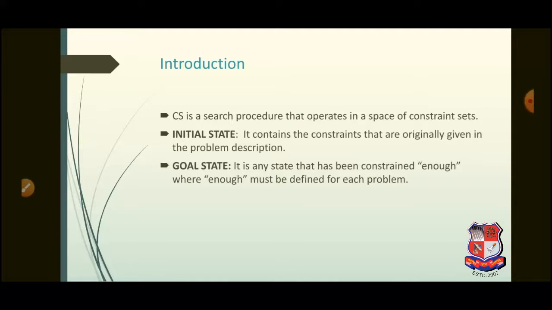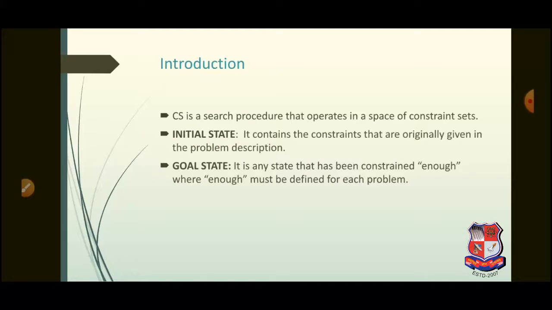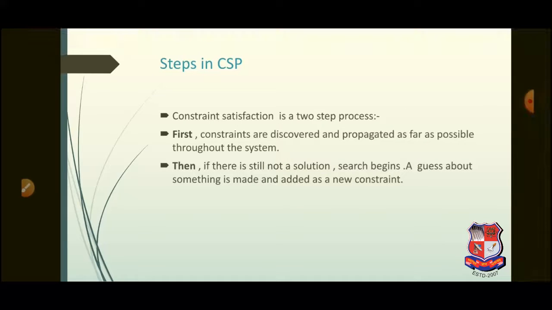A small introduction: what might be the initial state and the goal state in a CS problem? The initial state contains all the constraints that are originally given in the problem description. What might be a goal state? Any state that has been constrained enough, where enough must be defined for each problem. So, CS is a search procedure that operates in the space of constraint sets.